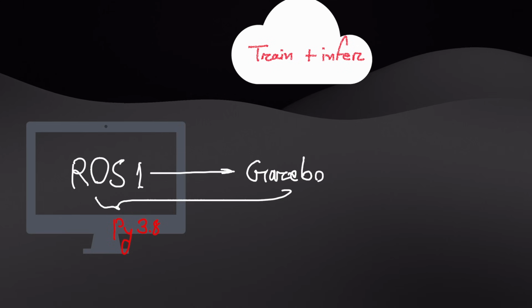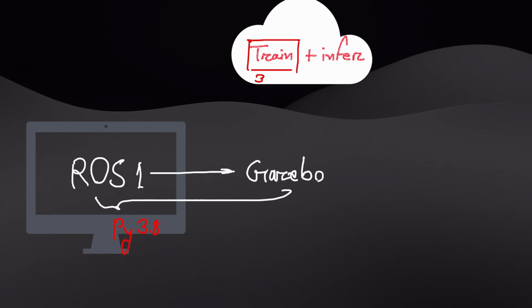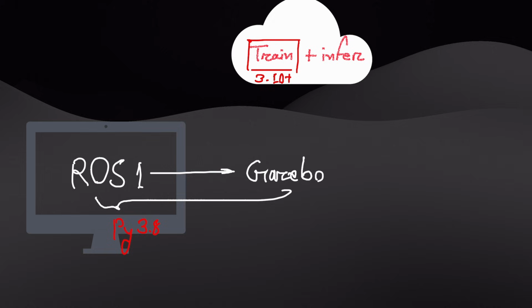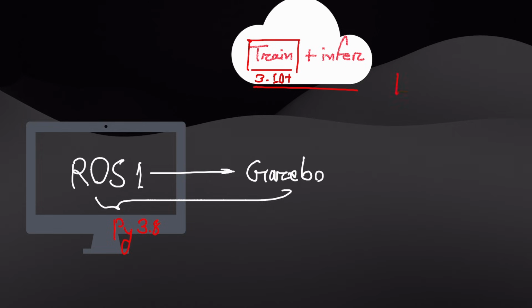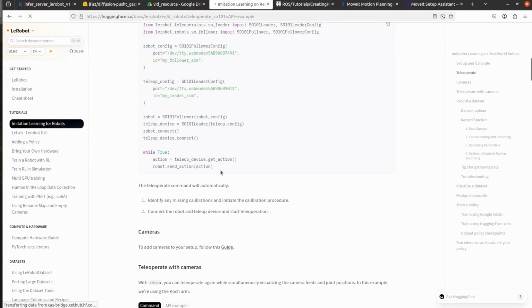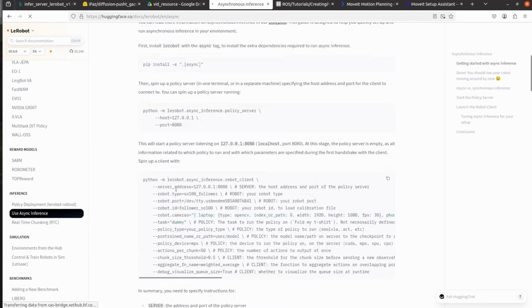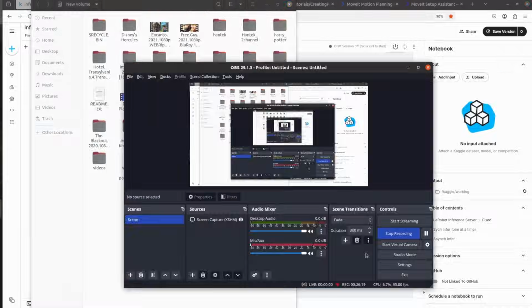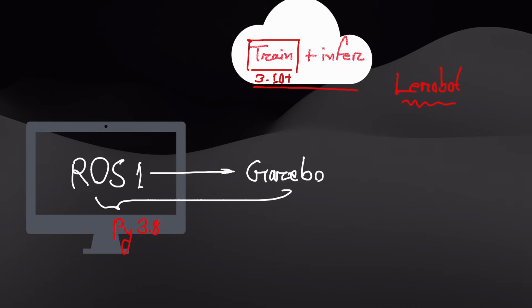But sadly, our model was developed using Python 3.10 plus. Hence, we cannot use the whole framework that is provided via LeRobot. We need to develop some of our own code that mimics the behavior of the LeRobot framework.